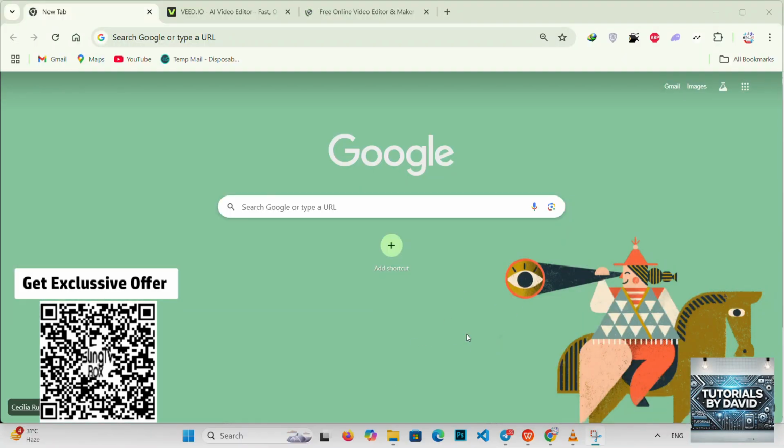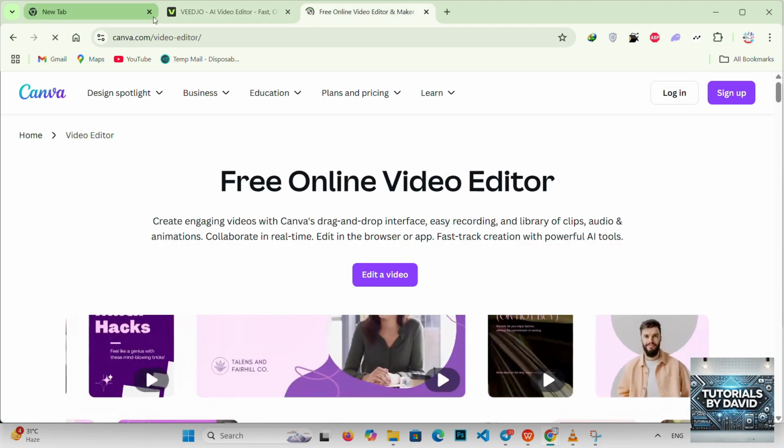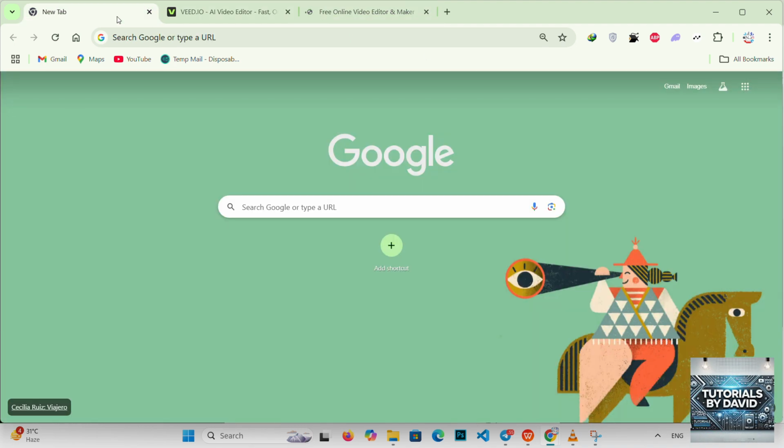Today, we're diving into a quick but detailed comparison between Veed and Canva, two of the best video creating tools in 2025. Let's find out which one fits your needs better.